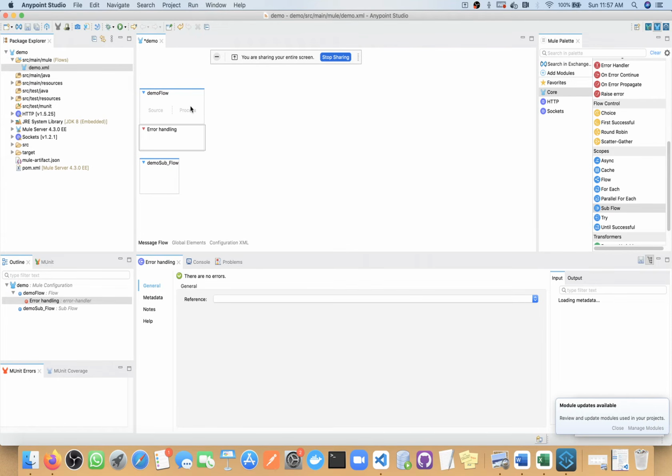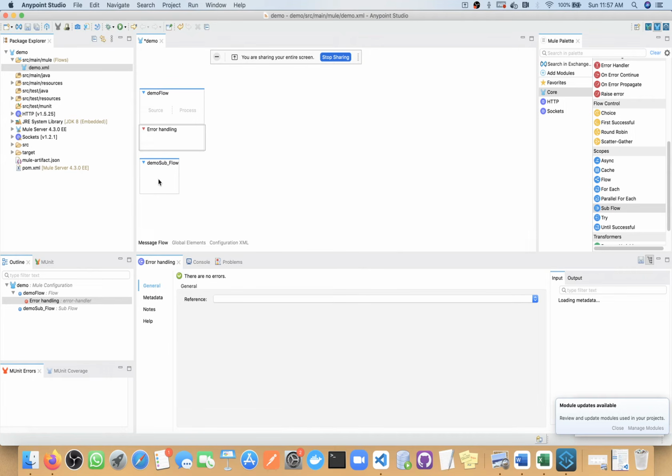In the process section we define all our business logic, so we have lots of components to achieve it. In error handling, we define an error handler which will catch errors created by this flow and handle them. So a flow will contain source, process, and error handling, but a subflow will contain only process.